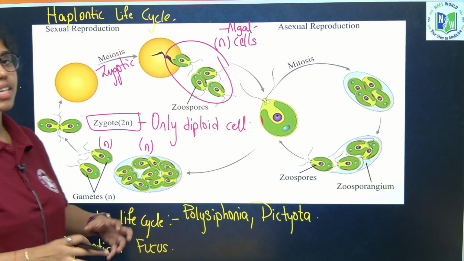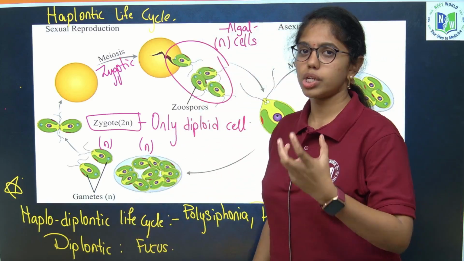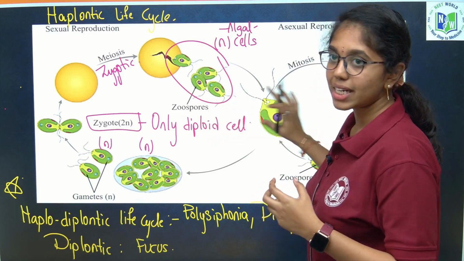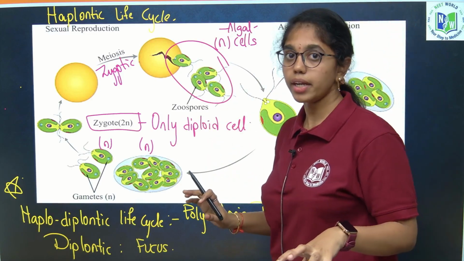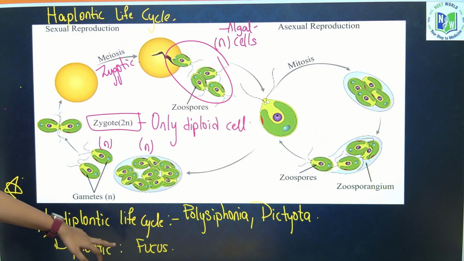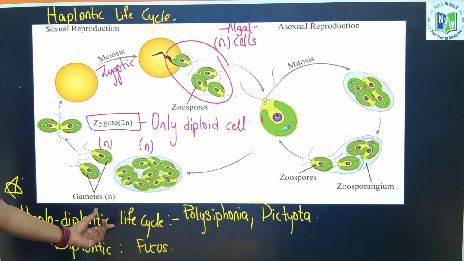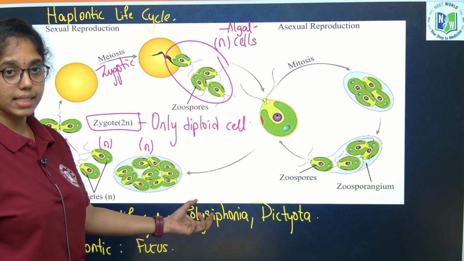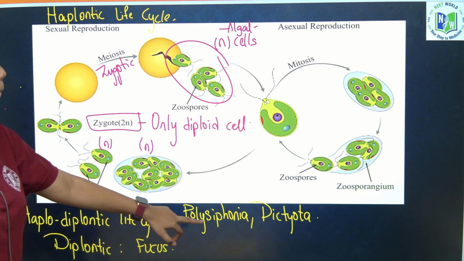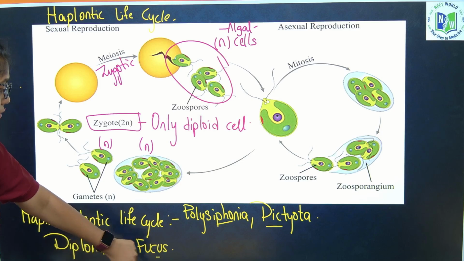Of course, the life cycle part is deleted for NEET, but these are a few points you should keep in your mind, which are important because we have to read both asexual and sexual reproduction. That is why just remember a few points with respect to life cycle also. The haplodiplontic life cycle is an exception from the haplontic life cycle of algae, in Polysiphonia and Dictyota. The diplontic life cycle is in Fucus.